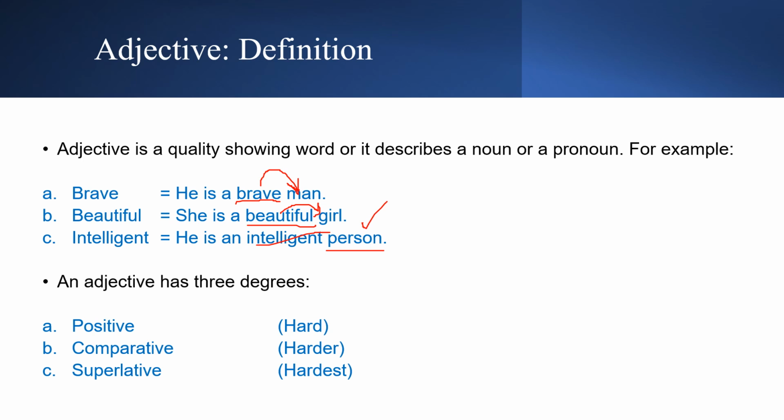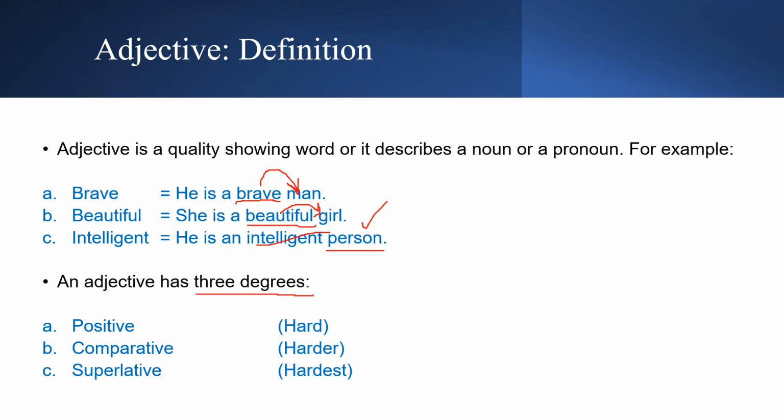Okay, so to make the long story short, an adjective describes a noun or a pronoun or tells us more about it, and we are more informed if we have an adjective next to a noun about that person or a thing or a place. An adjective has 3 degrees.